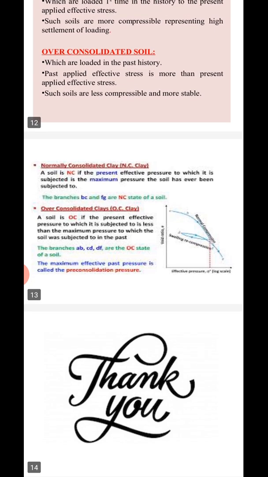Okay, so here as well you can see a soil is said to be normally consolidated if the present effective pressure to which it is subjected is the maximum pressure the soil has ever been subjected to. An over consolidated soil is one in which the present effective pressure is less than the maximum pressure to which the soil has been subjected in its past.